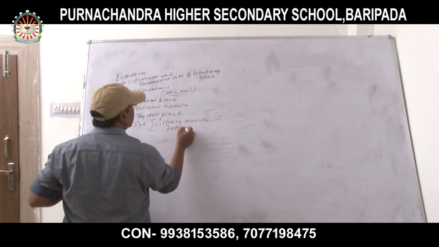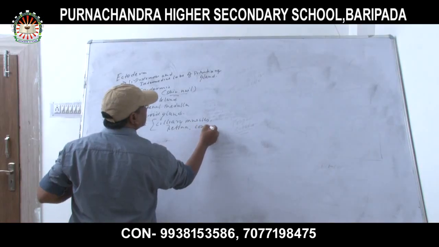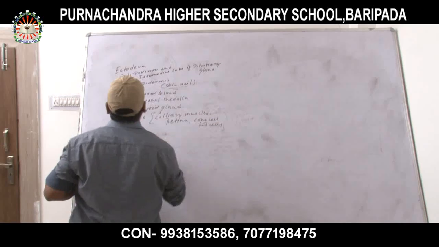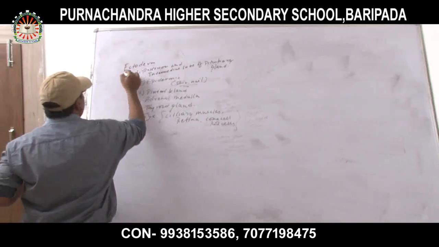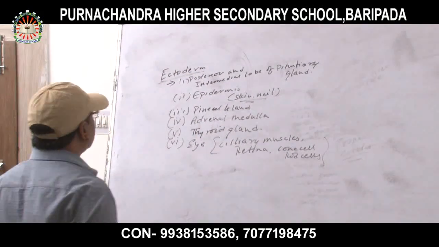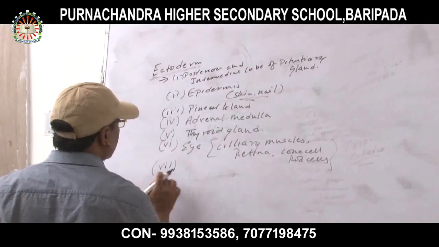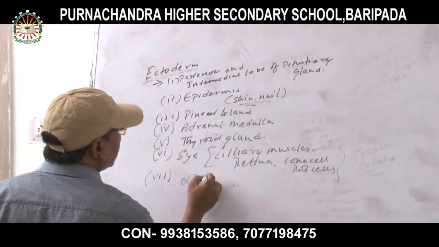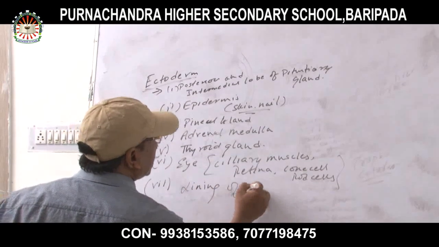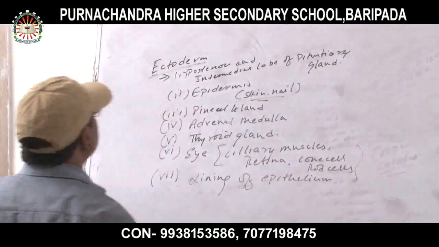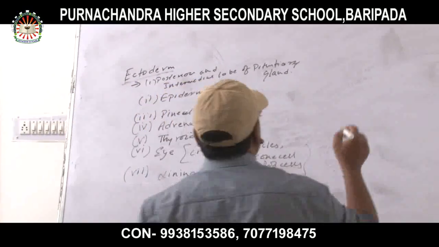This happens in ectoderm. Next, number 7, lining of epithelium in ectoderm. Next, mesoderm.